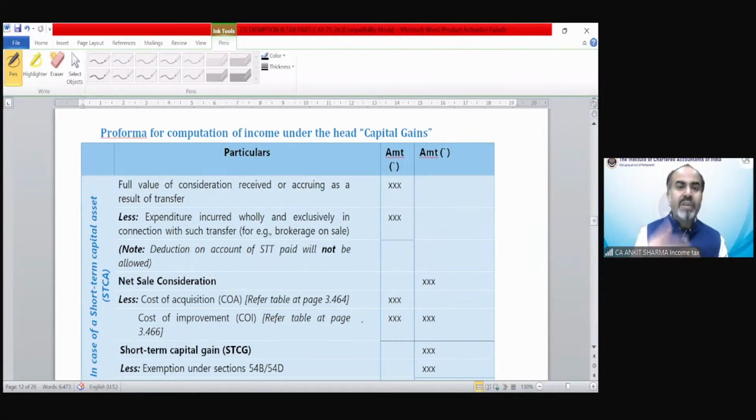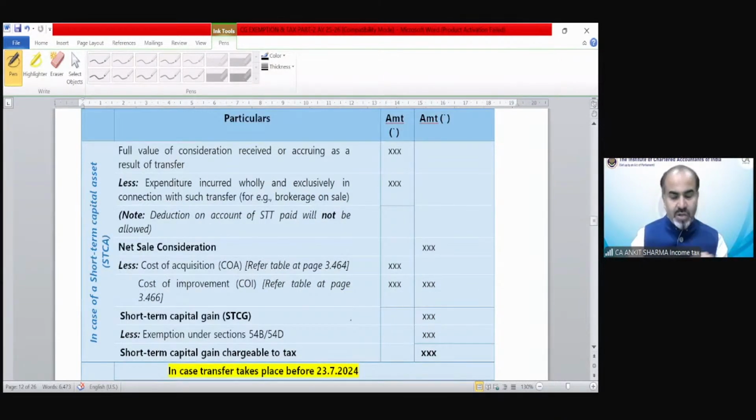Of course, they are always correct. There could be a printing mistake, there could be a confusion. If you have any confusion with the provisions of the chart, diagram, etc., please refer to the detailed provisions of the study material. Of course, they are all correct and will prevail over everything. So first of all, there is a proforma for computing the capital gain. These are not tax rate provisions. These are the proforma we have already discussed.